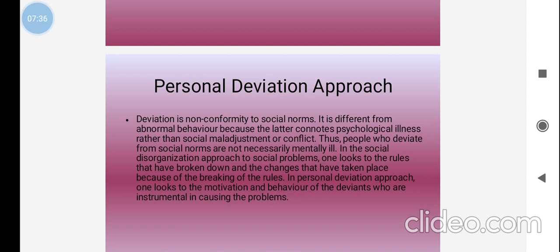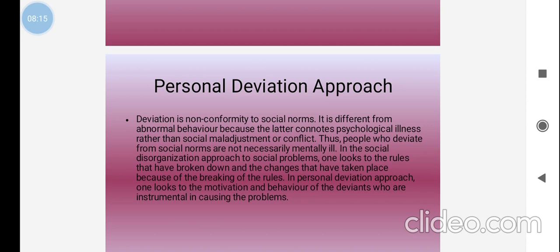It is different from abnormal behavior because the latter connotes psychological illness rather than social maladjustment or conflict. Abnormal behavior or the deviation approach creates psychological illness or social maladjustment or conflict. It creates more problems in society related to the individual, group or family. Thus, people who deviate from social norms are necessarily mentally ill?